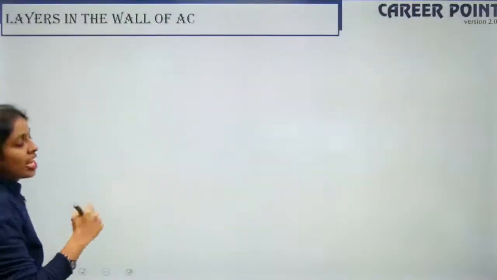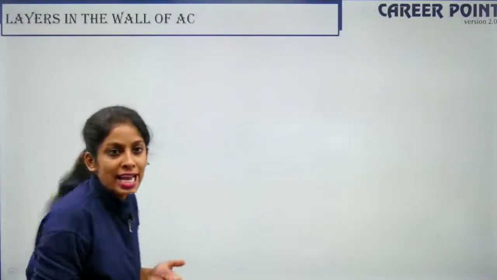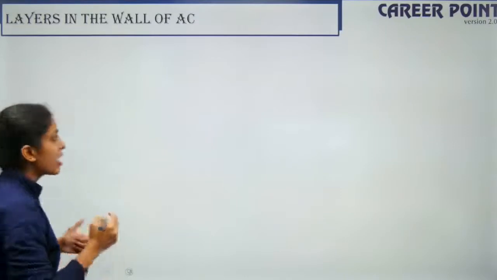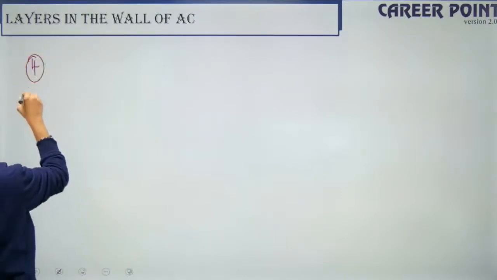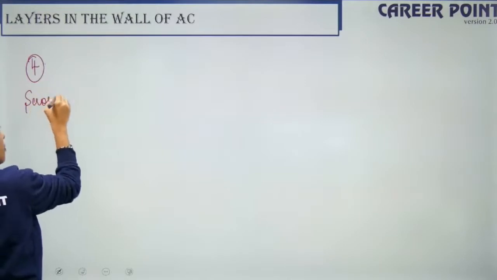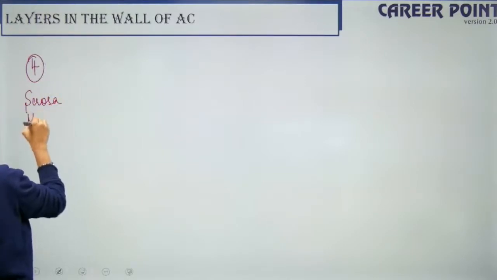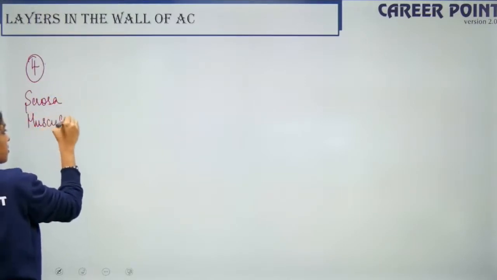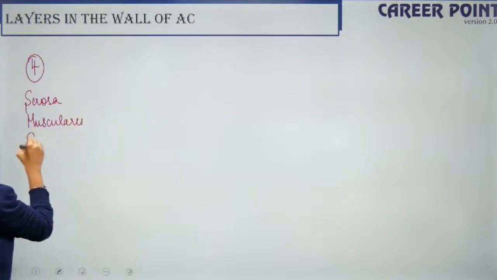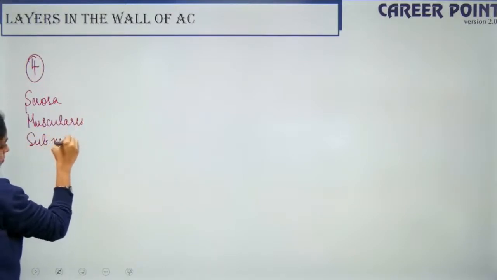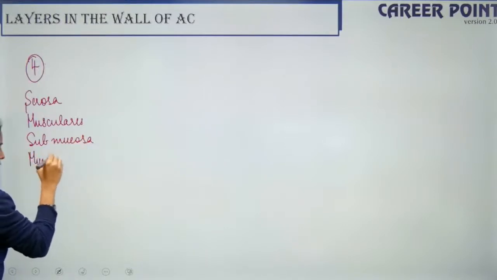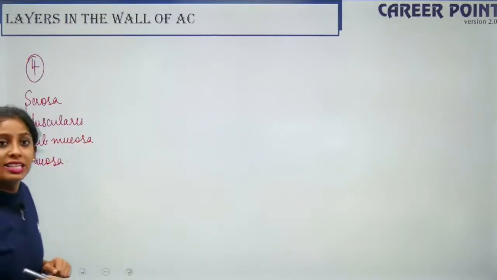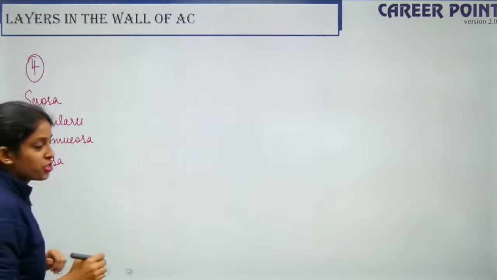Well, so now next we spoke about the walls inside an alimentary canal. What are the walls inside your alimentary canal? So we have four wall layers, right? So the outermost is serosa. I hope you remember. Then we have muscularis. So then you have submucosa. Then you have mucosa. Right? So these are the different layers on the walls of your alimentary canal.